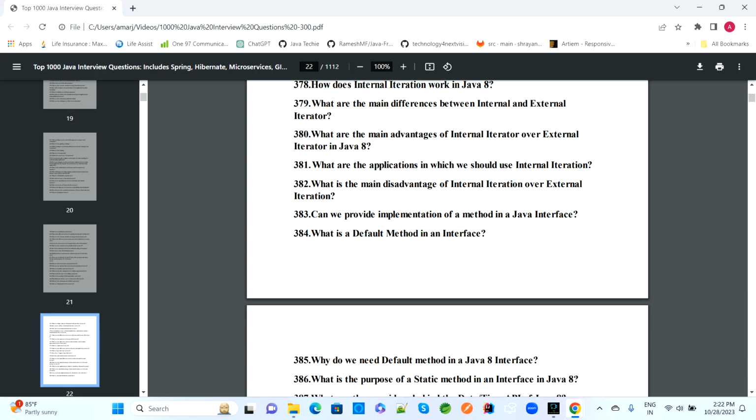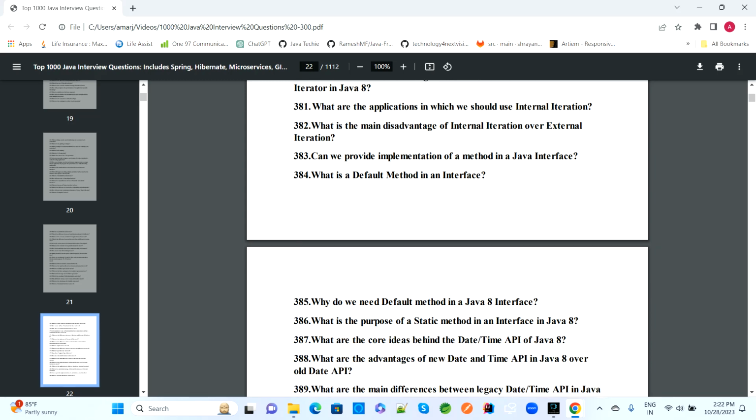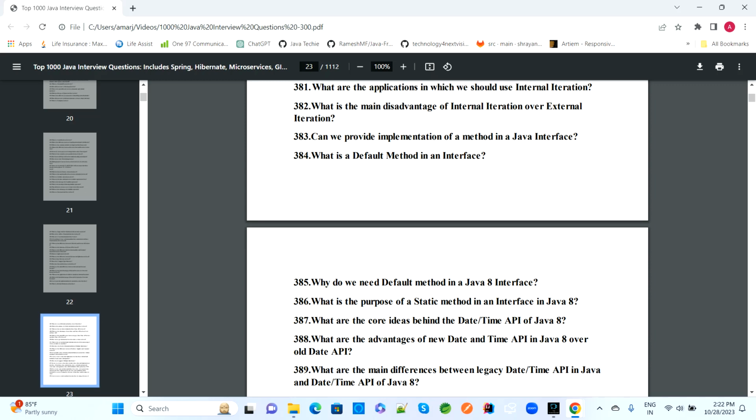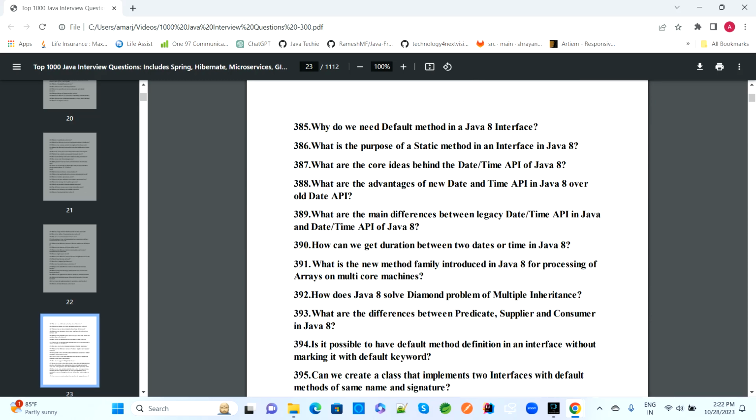What are the applications in which we should use internal iteration? What are the applications where external iteration is used in Java 8? Can you provide an implementation of a method in a Java interface? What is a default method in an interface in Java 8? These are all related to Java 8 only.